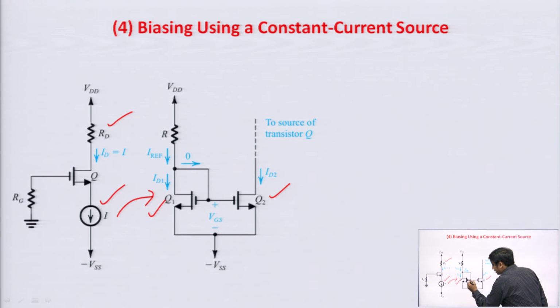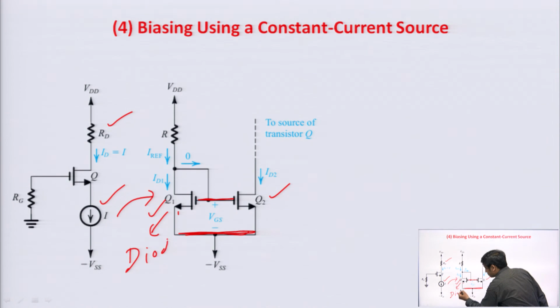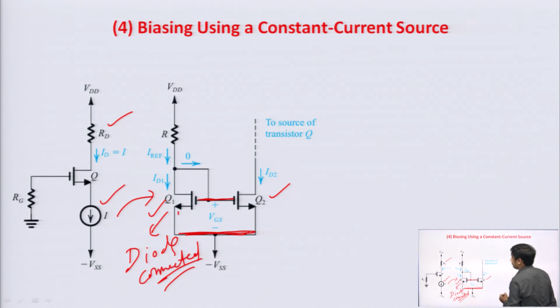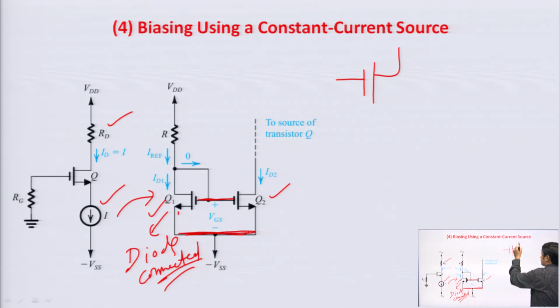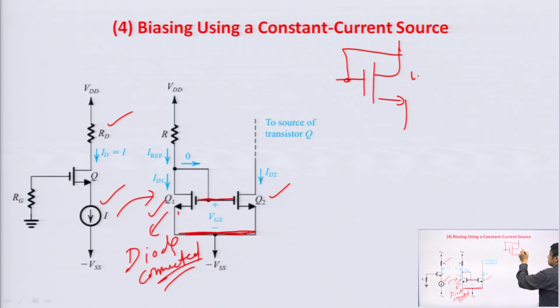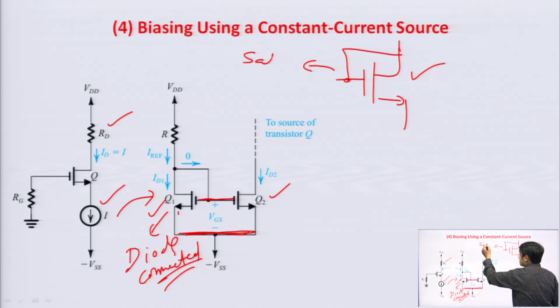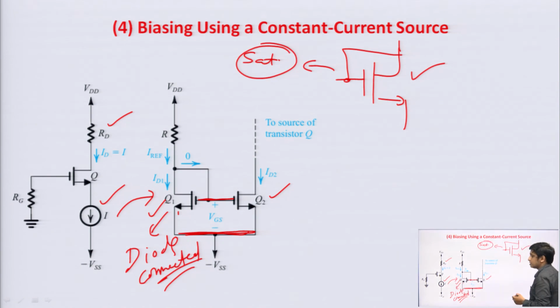That is why the gates of both the MOSFETs and the source terminals of both the MOSFETs are shorted, and your Q1 should be diode connected. What is diode connected? Diode connected transistor means when we short the gate and drain terminal of any MOSFET, then it acts as a diode, and in that case this diode connected transistor will always be in the saturation region.